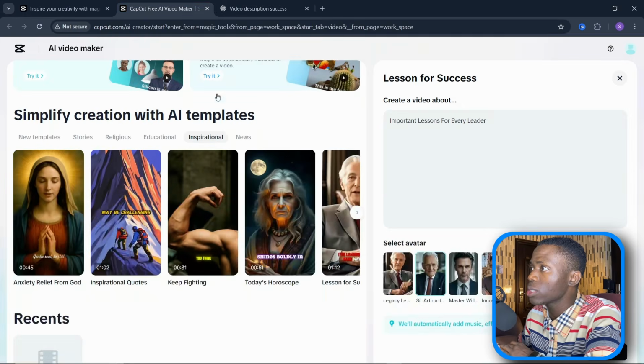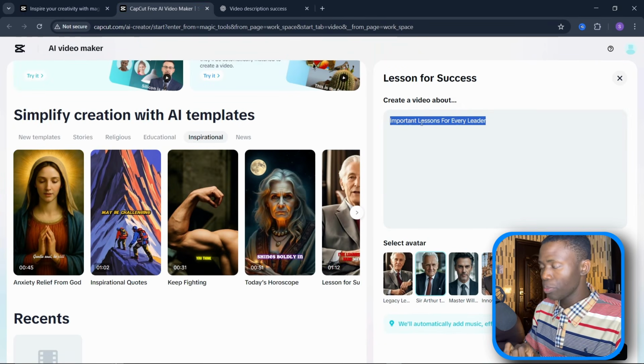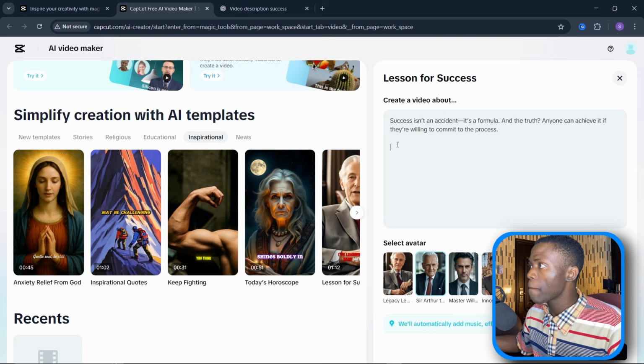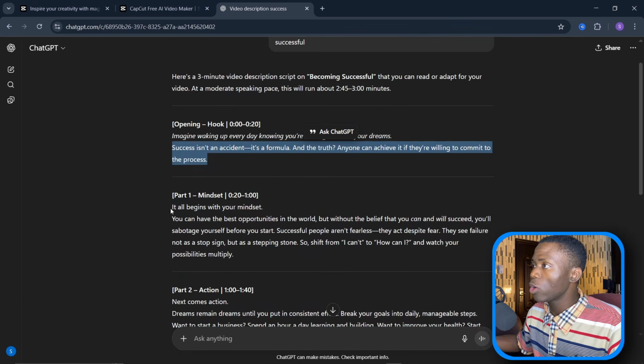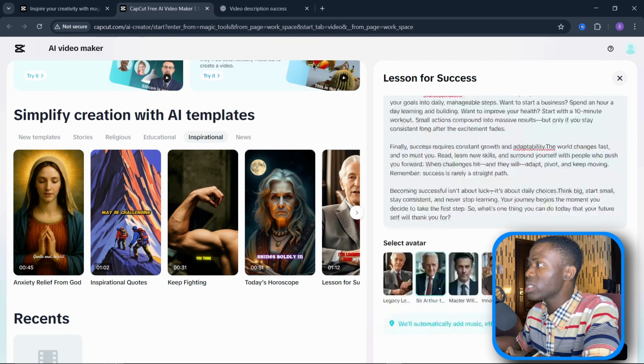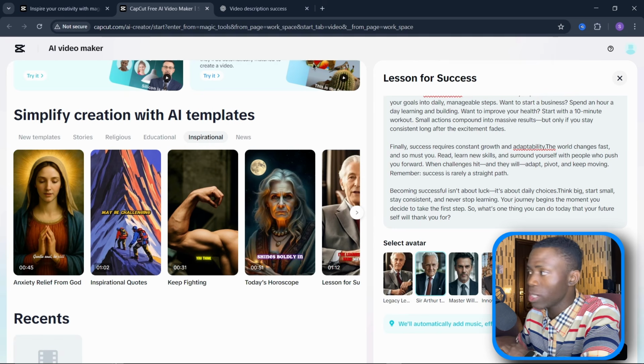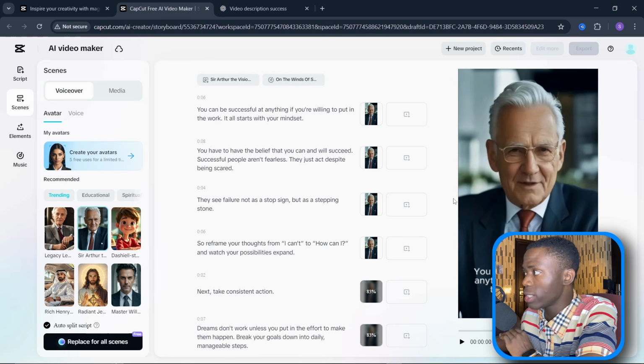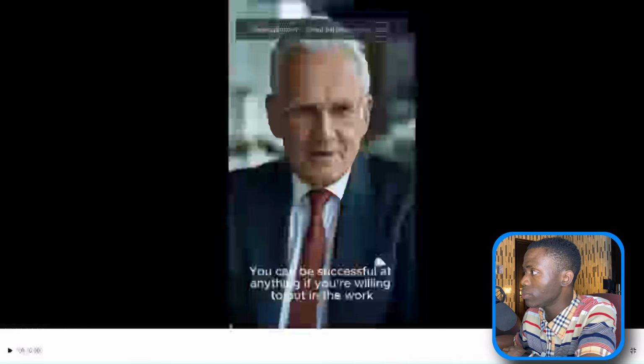Now, I'm going to copy this. Paste it. And then add some space. And then come over here. Copy this one. Now, once you paste it in like this, you select whatever avatar you need, and then you click on where it says create. So now, guys, our video is ready. Now, let's play the video and see how it goes.